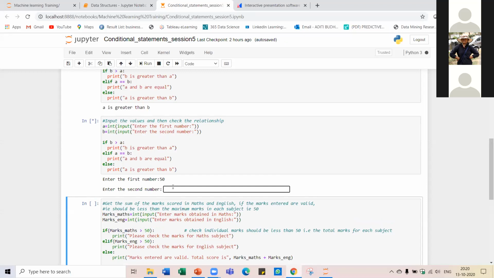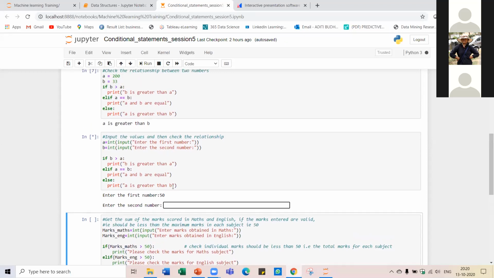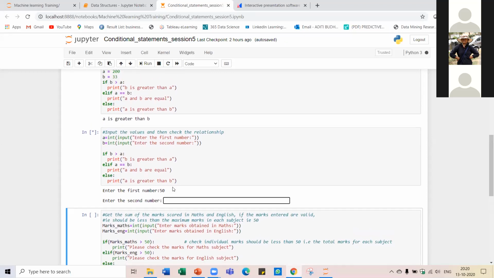Then let's say I want the value of B as 100. Now 100 will be saved as B, and it will again go inside this if statement and check all the conditions.